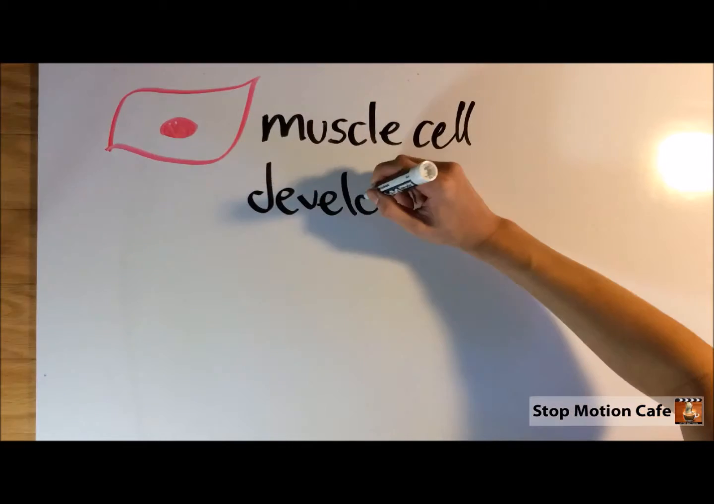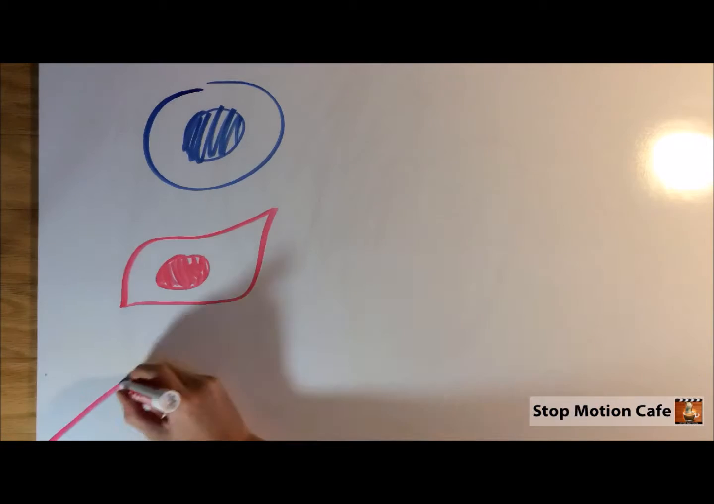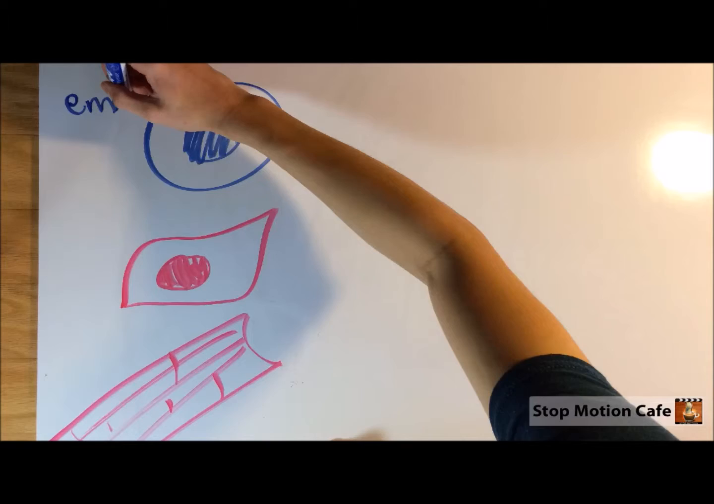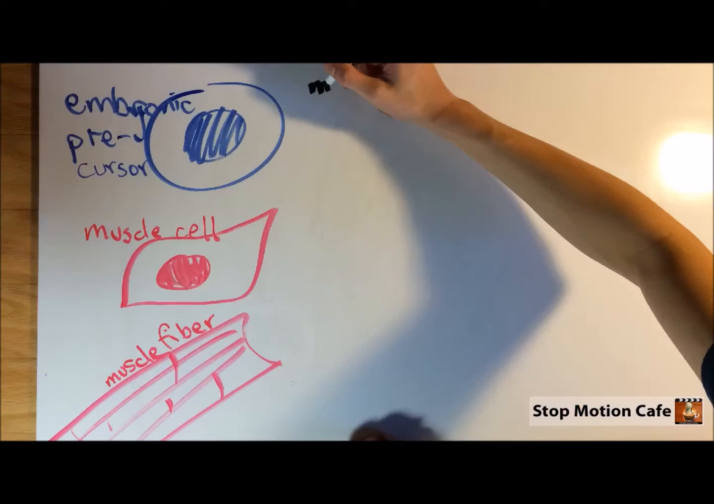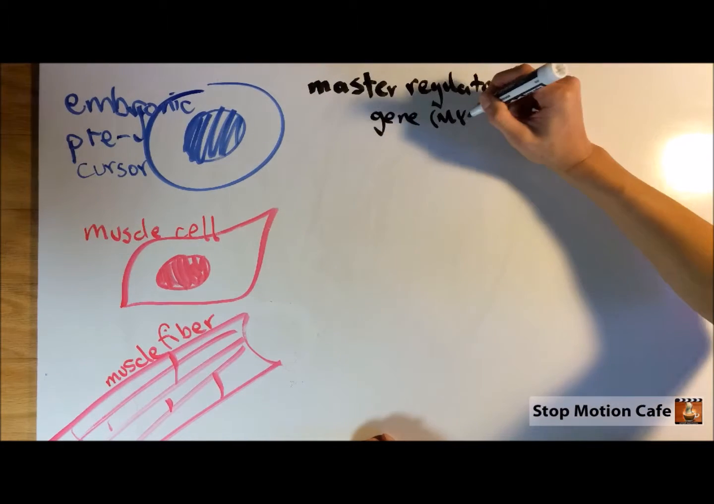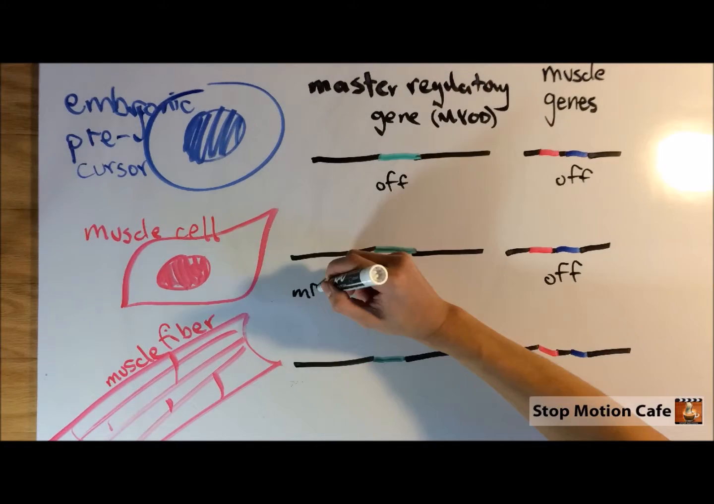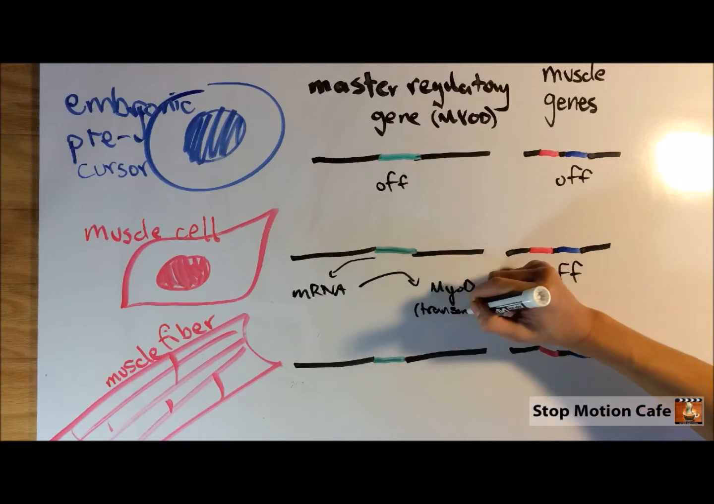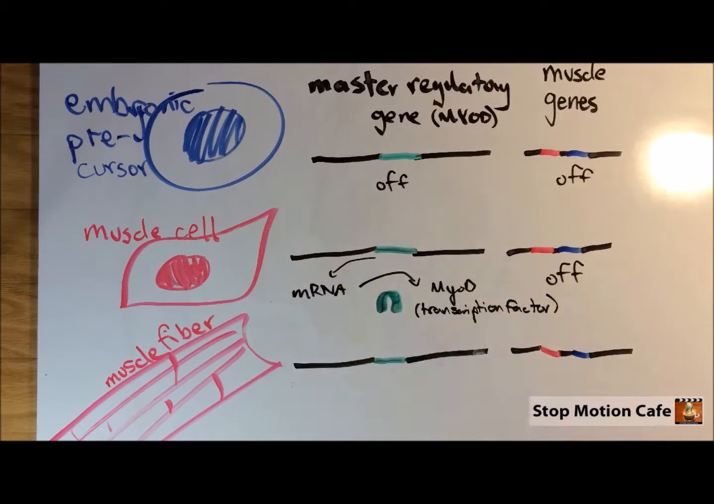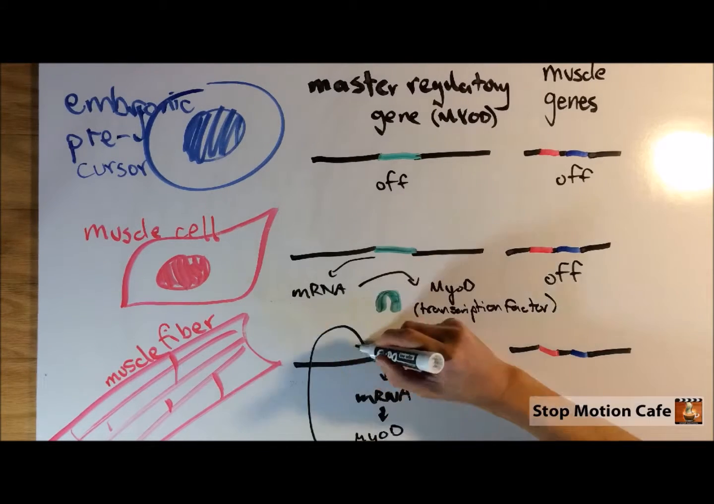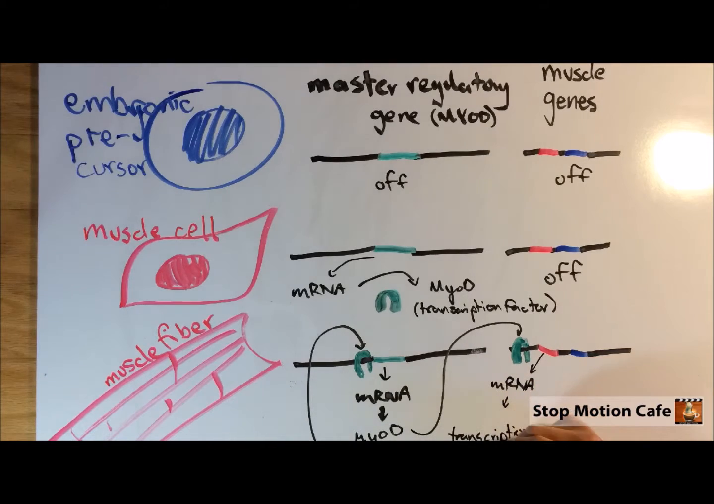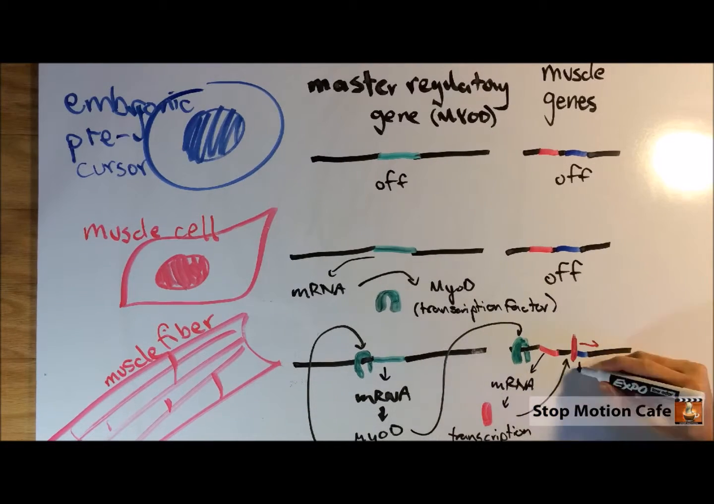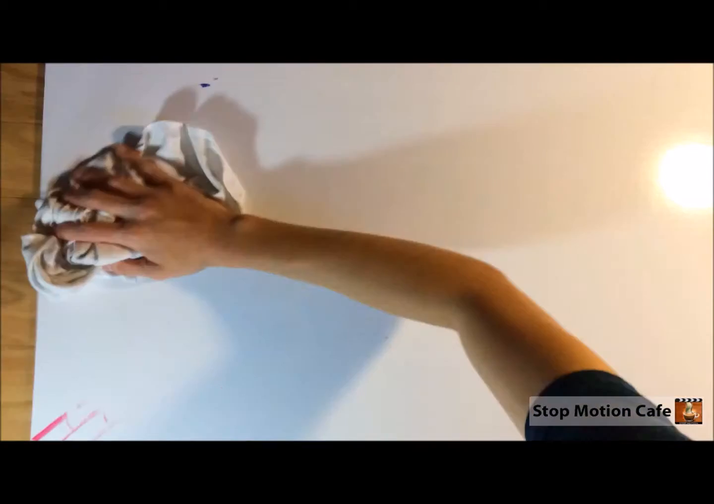For the following example, we'll be using a muscle cell to show how transcription plays a factor in the process of cell determination. All cells start out as embryonic precursor cells, and here in this example we have a muscle cell following it, and then a muscle fiber afterwards. In the DNA, we have master regulatory genes and muscle genes. Both are usually off in the embryonic cell, but when the muscle cell finally forms, the master regulatory gene is transcribed to form a transcription factor that activates other muscle-specific genes for transcription. This, in turn, creates other muscle-specific proteins that create the muscle fiber that we see.